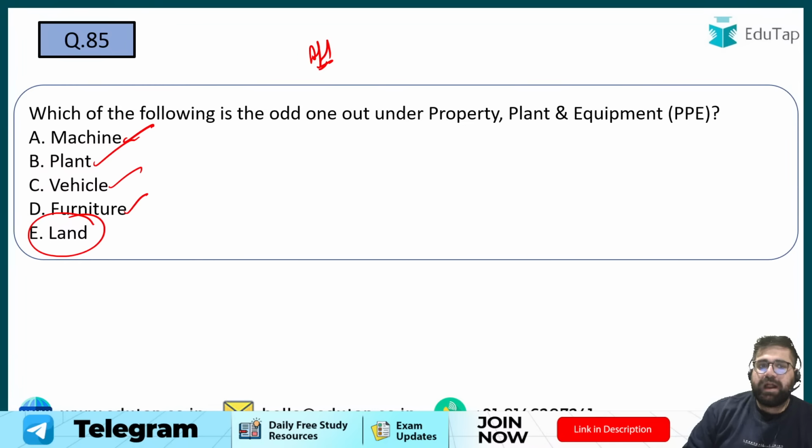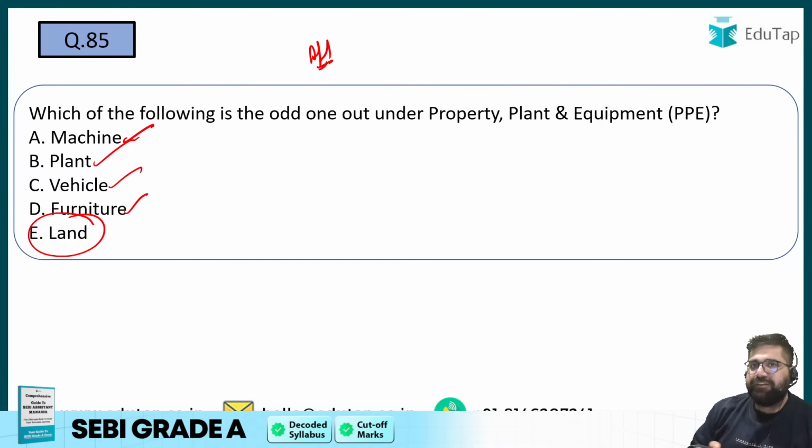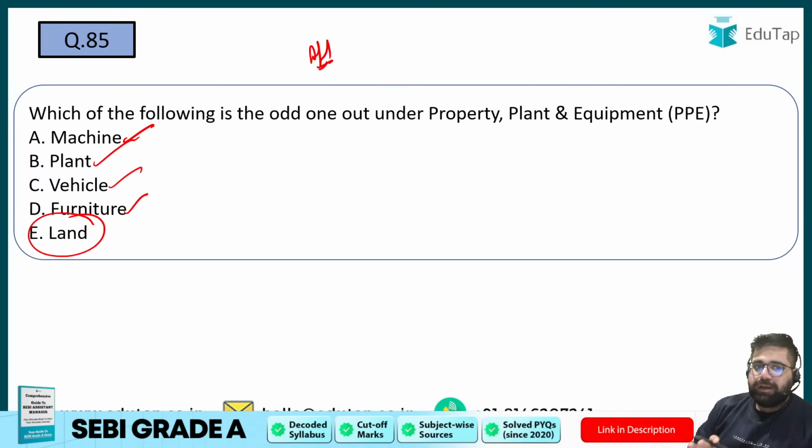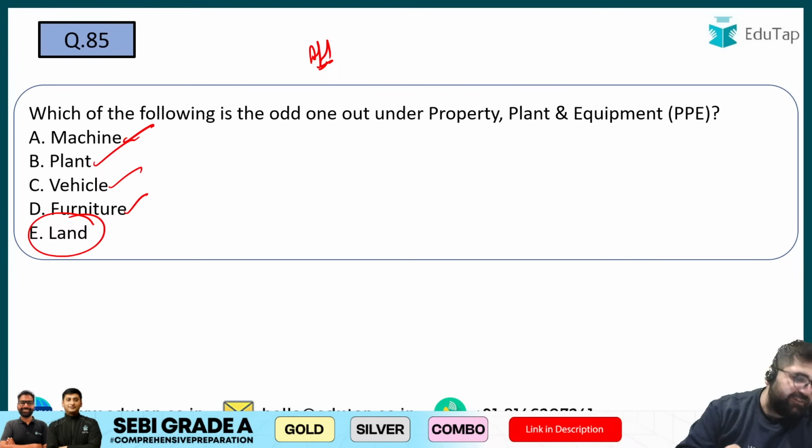Furniture, vehicle, plant, machinery, and land. All these are fixed assets. So you cannot say that based on fixed assets, I will try to answer this question. Land is a kind of an asset which is not depreciable because it keeps on increasing the value. Therefore, I will give my answer as option number E.